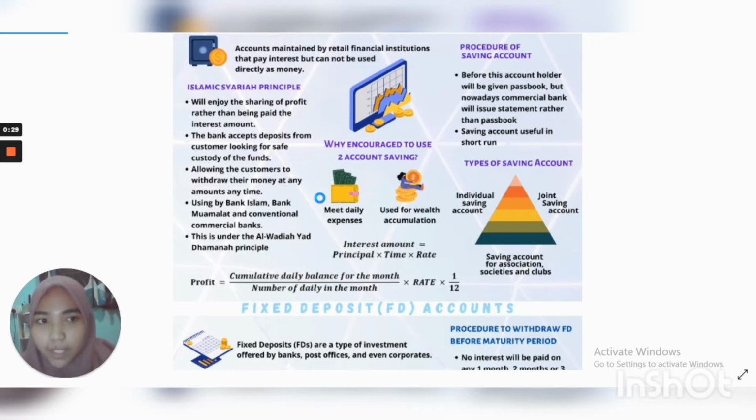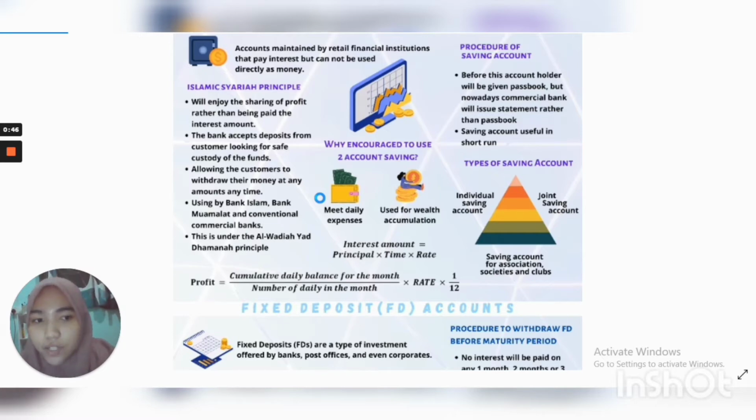Besides a passbook, an account holder also has an ATM card for easier and more convenient withdrawal of funds from his or her account. Not only that, an account holder can also deposit their money through an ATM.